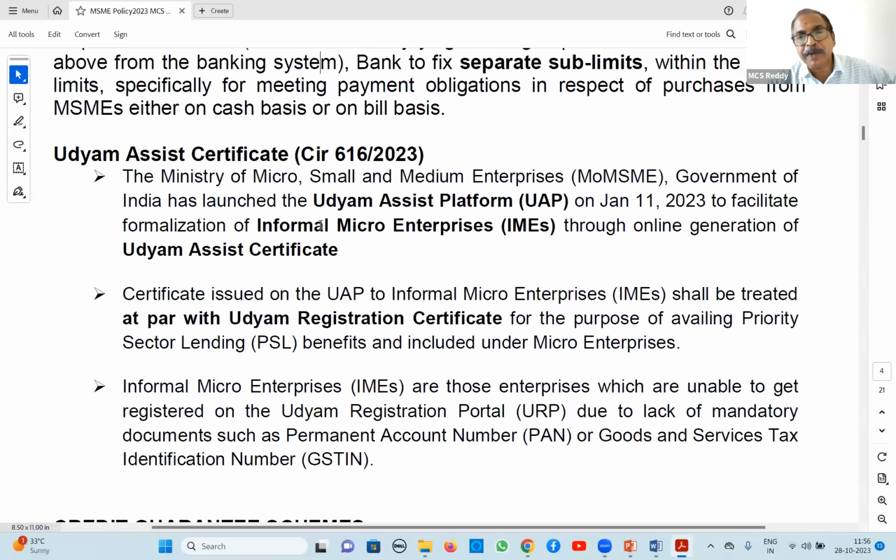To such people, to avail priority sector benefits, government has come out with a new one called the Udyam Assist Certificate. For this a separate platform is there, the Udyam Assist platform. The Ministry of MSME has started it, and they have to register and get this Udyam Assist certificate. It is as good as the Udyam registration certificate for availing benefits. So instead of the Udyam registration certificate, which is available with PAN card and GST number, people can take the Udyam Assist certificate. Those who don't have PAN can take the Udyam Assist certificate simply through this portal and avail benefits. This is the Udyam Assist certificate, the latest one.